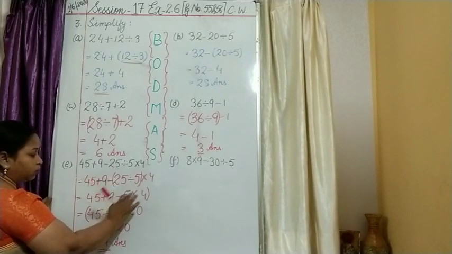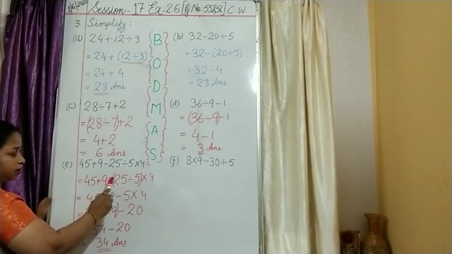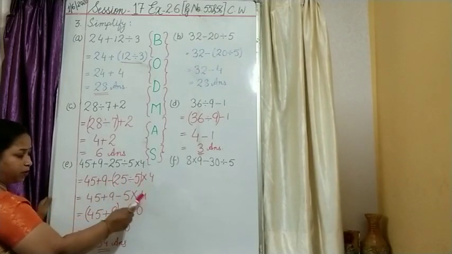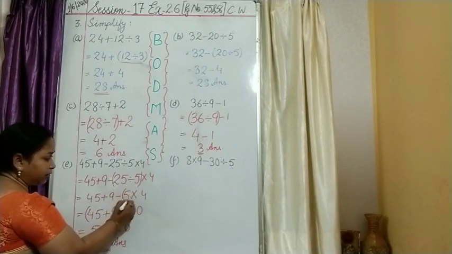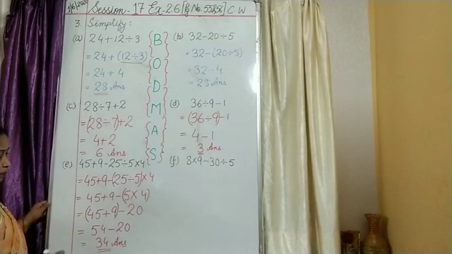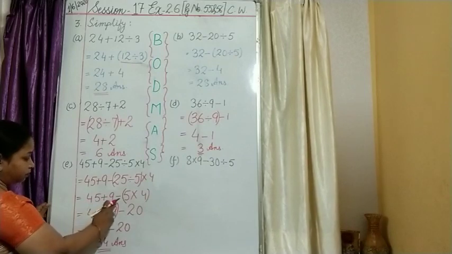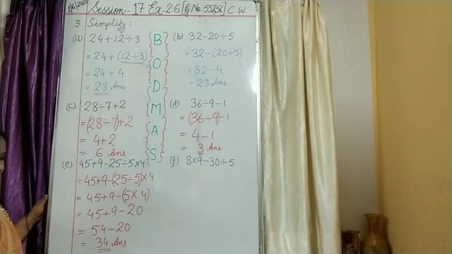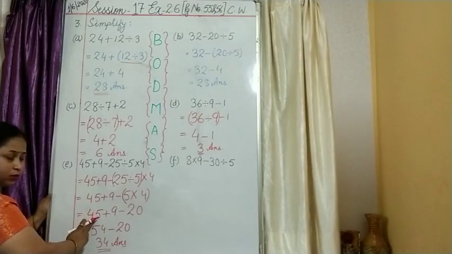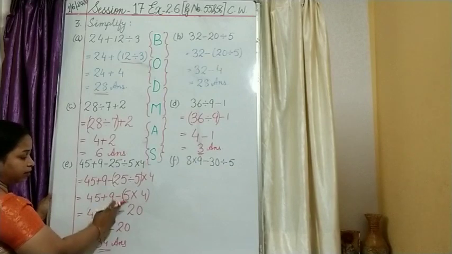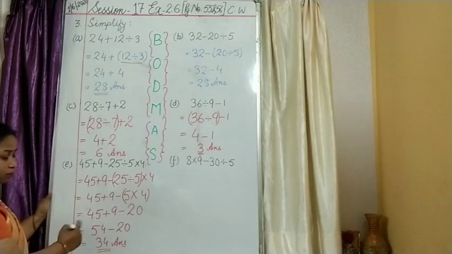So once again for explanation, I will just erase this. Then what is left? 45 plus 9 minus 25 divided by 5 is 5 multiplied by 4. Now what I have to focus on? I have to focus on multiplication. I will take these two numbers inside. Okay. Then 5 4s are 20, and all the rest of the numbers, once again for your clearance I am just explaining. We rewrite 45 will be written as 45 plus 9 minus 5 4s are 20, that we have taken down. Okay.